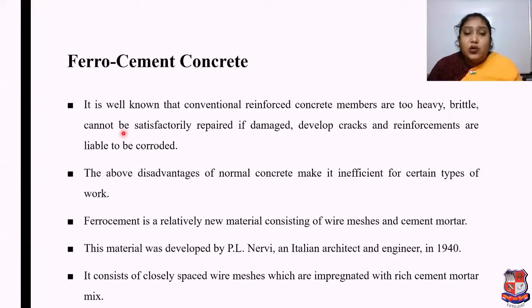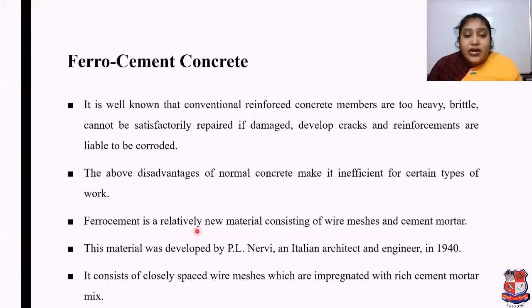It is well known that conventional reinforced concrete members are too heavy, brittle, cannot be satisfactorily repaired if damaged, develop cracks, and reinforcement is liable to be corroded. The above disadvantages of normal concrete make it inefficient for certain types of work, and that's why we go for special types of concrete, and ferro cement concrete is one type of special concrete.